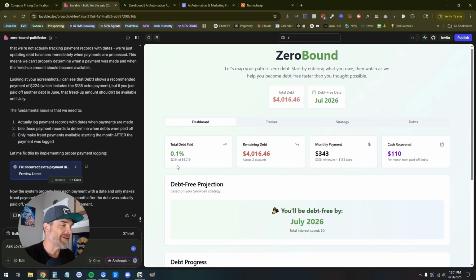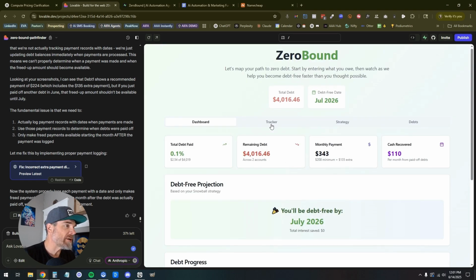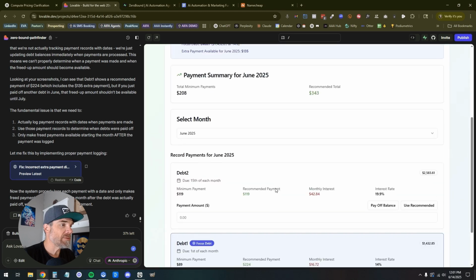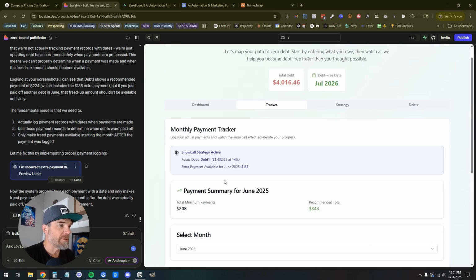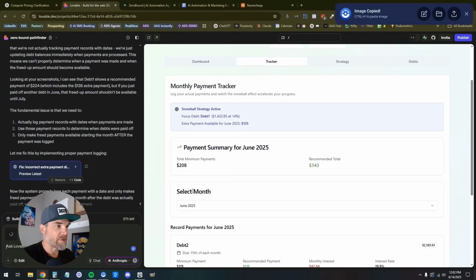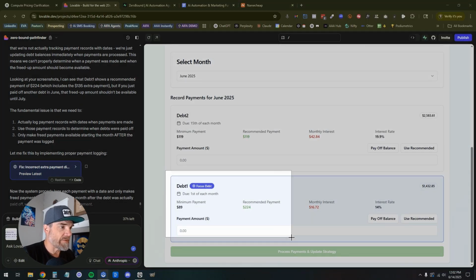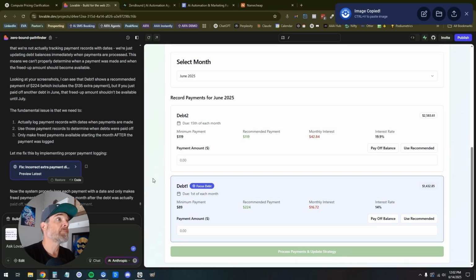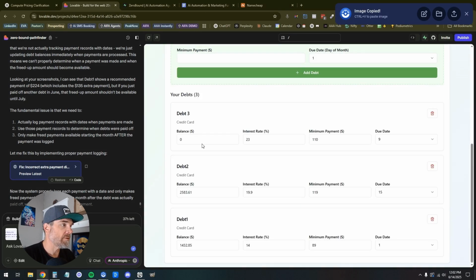2.54 of that. That ain't right. But you get the idea. We'll figure that out. We're going to go into tracker. Cool. 224 recommended payment. Extra payment available for June 135. Dropping that in. Let's take a look at the debts here.